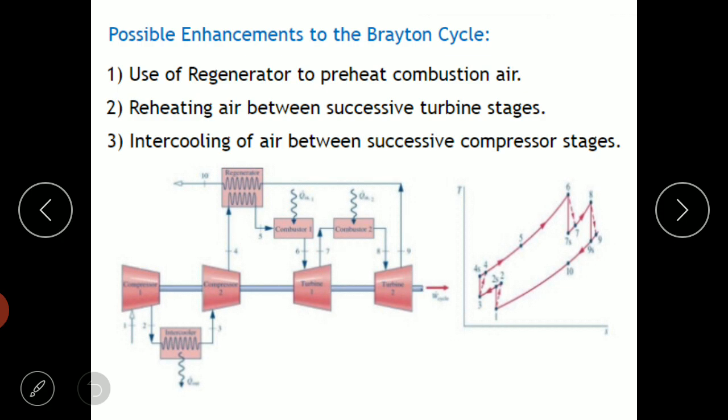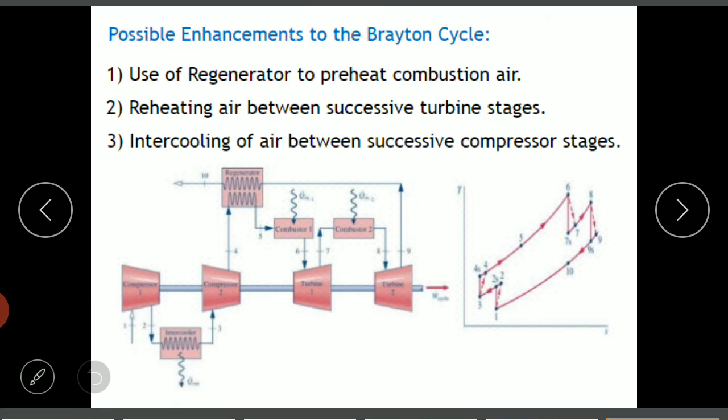Next is reheating the air between stages, as it moves from one stage of the turbine to another stage of the turbine. The next one is intercooling, which is placed between two different stages of a compressor. If you use any one of these three methods, or a combination of them, we can easily improve the efficiency of a Brayton cycle. In the upcoming classes, we will discuss in detail how the regenerator system works, how the reheating system works, and everything else.